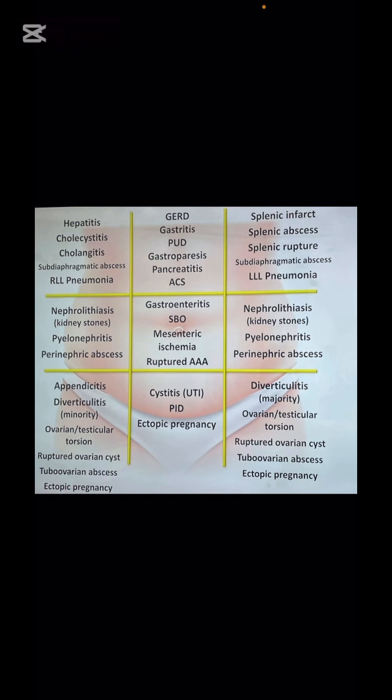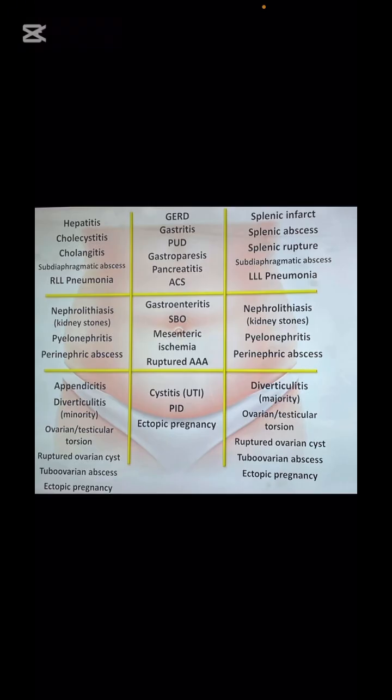Next is, which region will highlight what kind of problems. If we see, the quadrants are mentioned over here. The top right subcostal area is typical for hepatitis, cholecystitis, cholangitis, pneumonia sometimes, or some abscess. And under this area, kidneys will be there, pyelonephritis will be there, stones will be there, abscess can occur over there.